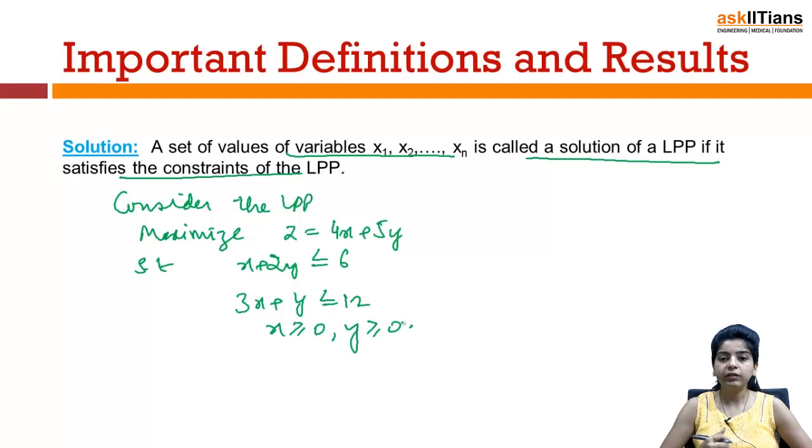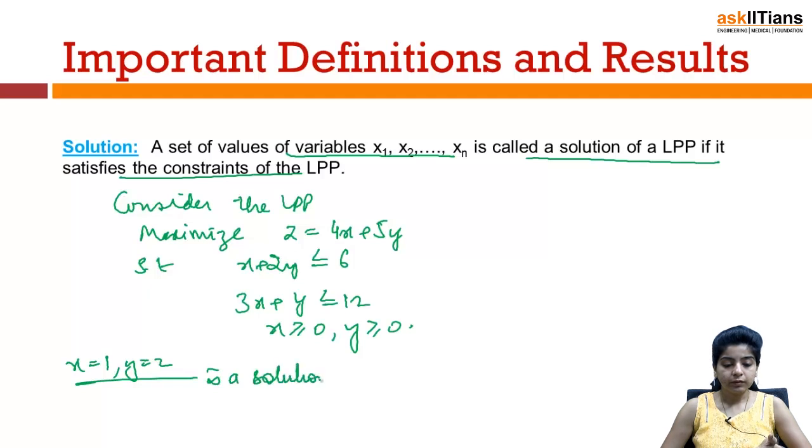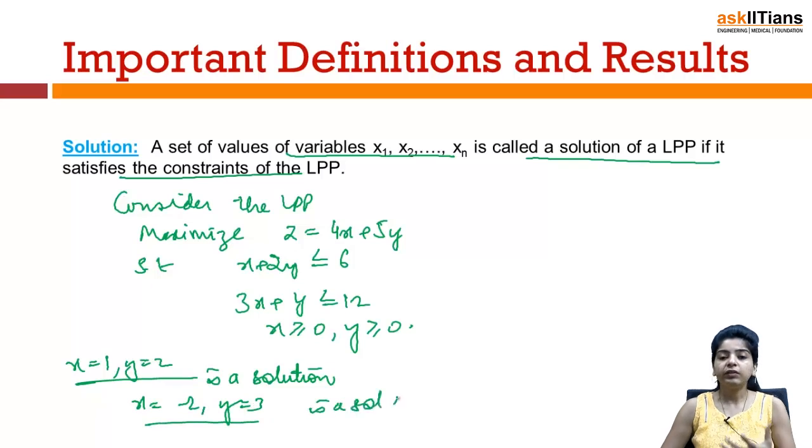Now suppose I have this linear programming problem, and I take any set, then x equal to 1, y equal to 2 is a solution. Then I have x equal to minus 2, y equal to 3 is a solution. We can have any set of solutions. This is a solution because it is satisfying the constraints of the LPP.